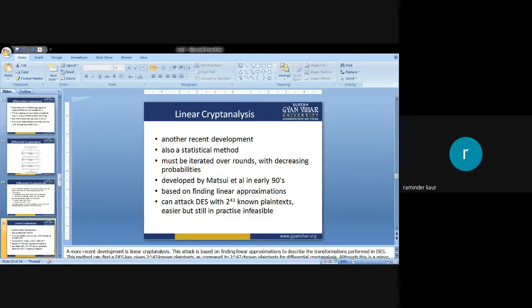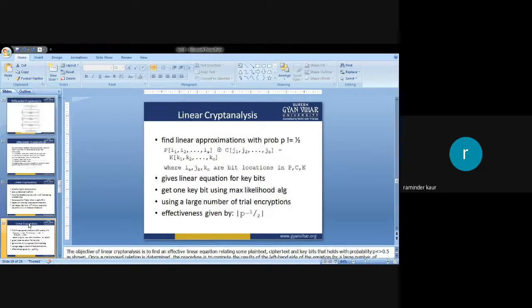Okay. So this was linear cryptanalysis. Moving forward, you can have a look at its mathematical calculation formula, find linear approximations with probability p equal to the expression that is given here. You can use permutations and combinations to find its key value.